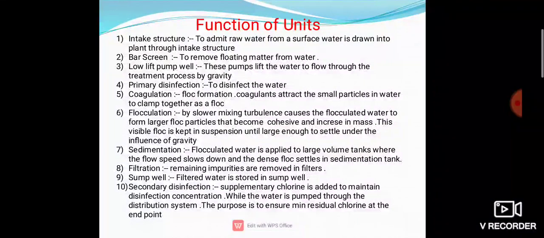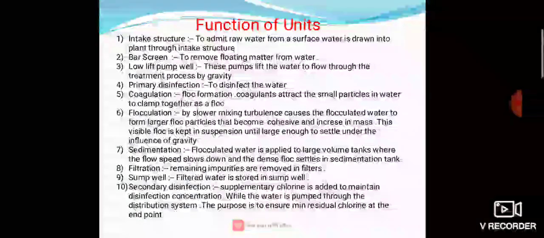So filtration means remaining impurities are removed in filtration by using filters. Different types of filters are used in this process. Then sump well. Filtered water is stored in the sump well. Then secondary disinfection. Supplemental chlorine is added to maintain disinfection concentration while the water is pumped through the distribution system.